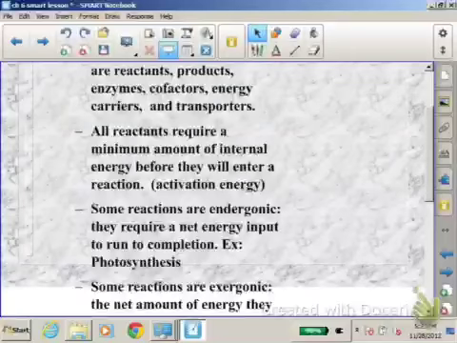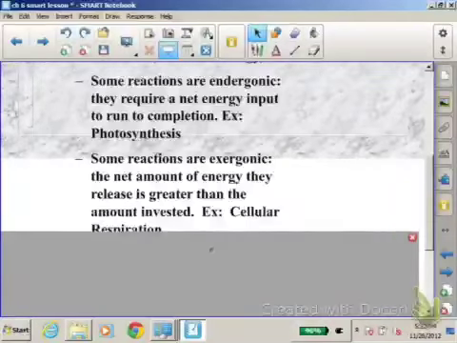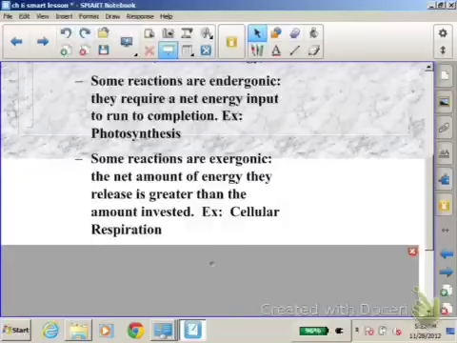some reactions are exergonic, and those are reactions where the net amount of energy they release is greater than the amount invested. So actually there is a release of energy in an exergonic reaction. And the example here is cellular respiration, which we'll be talking about more here in a few days. That releases energy. If you remember, photosynthesis and cellular respiration are opposite processes of each other.